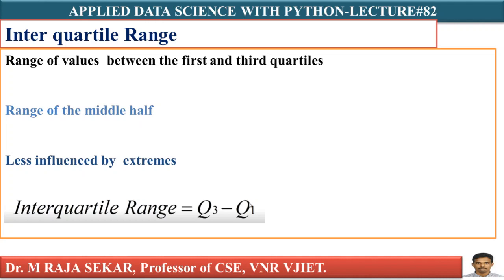It means the interquartile range is less influenced by extreme values, because it covers the middle values, which are not affected by very low or very high values. Therefore, it is not affected by extreme values.